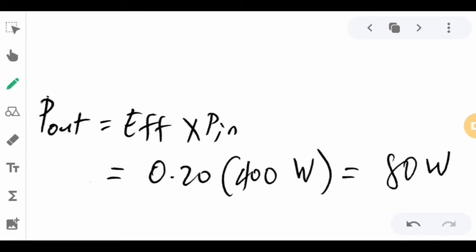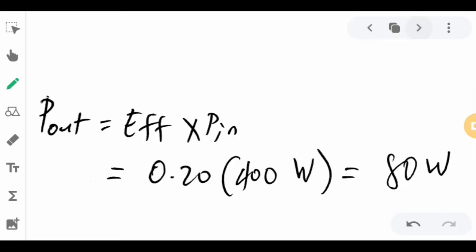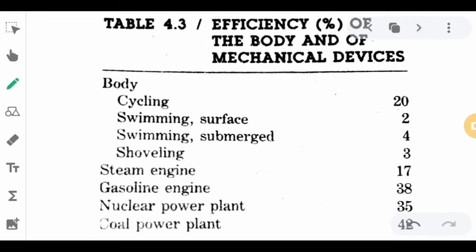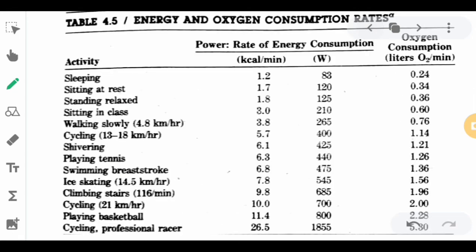useful energy. So from the problem, the first thing that we need to do is to determine from the table, this table here, the power consumption of cycling. So in watts, in cycling that will be 400. Since the problem is cycling at 15 kilometers per hour, from our table we have this one. Let us use a highlighter. Cycling at 13 to 18 kilometers per hour, you will have 400 watts for that. So that will be 400 watts.